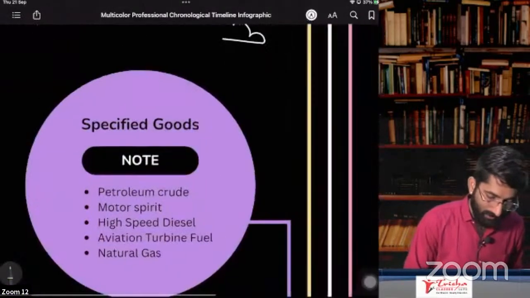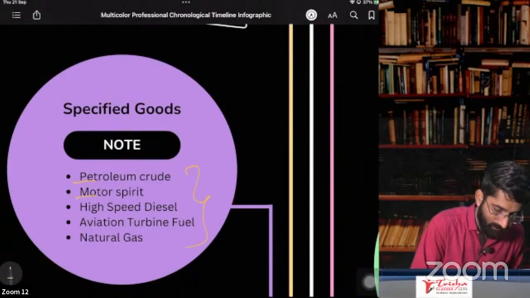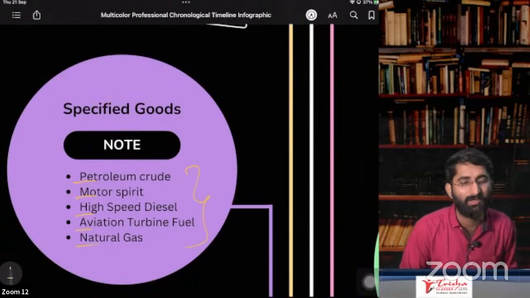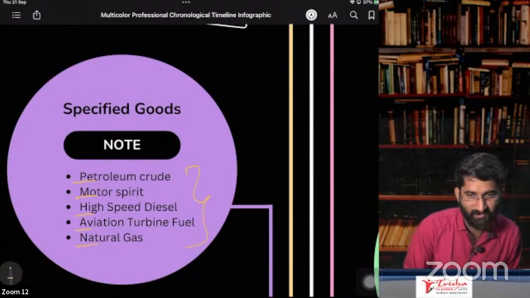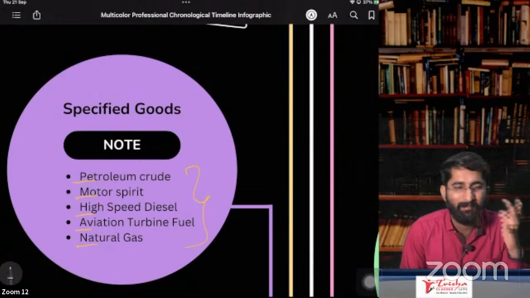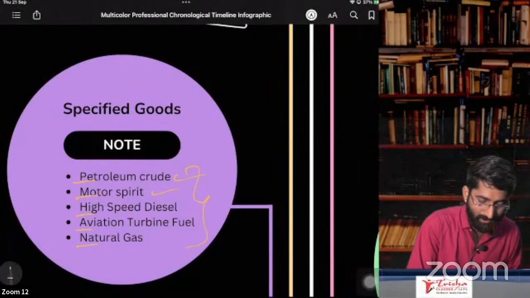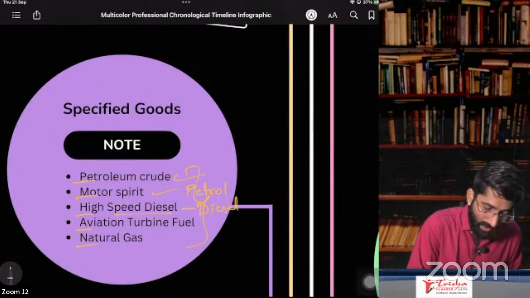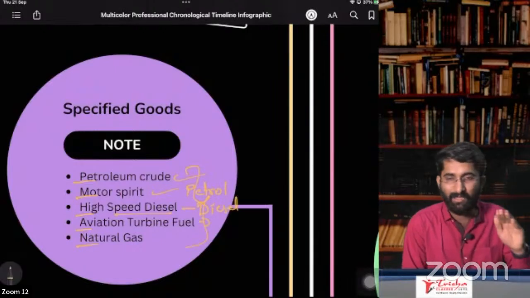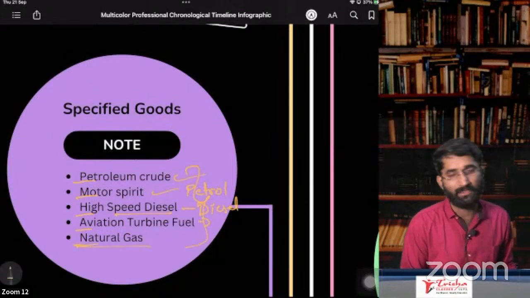Yes. Section number 9, there are some specified goods. Which are specified goods? PMHAN, just for your knowledge and remembrance. Petroleum crude. Motor spirit, nothing but petrol. High speed diesel, nothing but diesel. Aviation turbine fuel, the fuel which you put in aircraft. And natural gas.